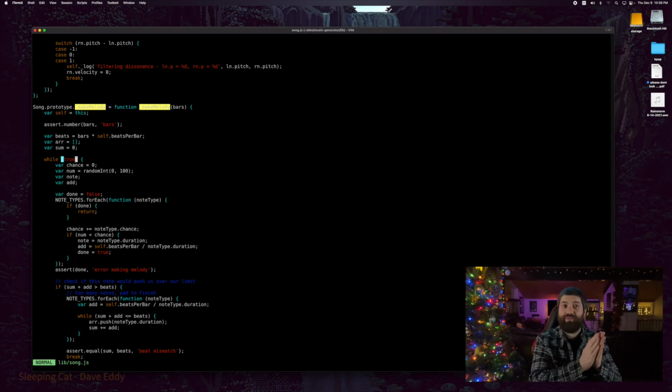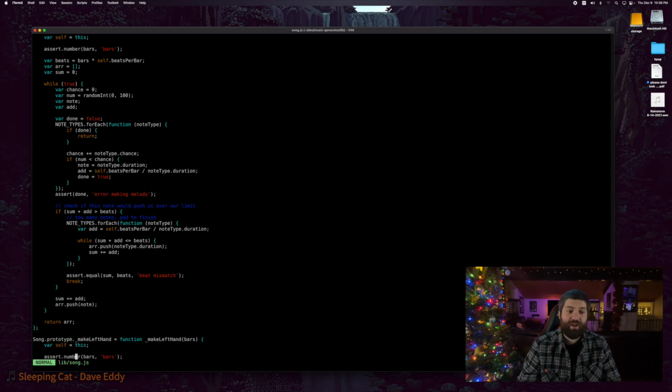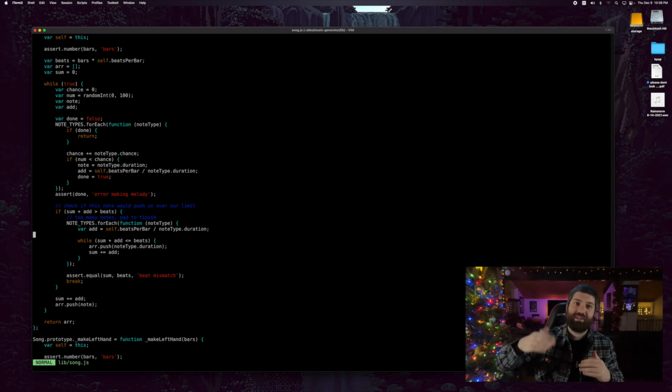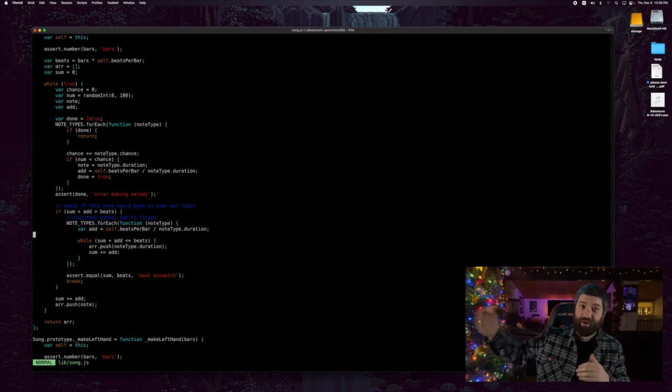We just keep filling this array until we hit those 8 bars. The way we know we're done is once the sum of all the notes we've created plus the note we want to add is greater than the number of beats we could possibly put in the bar. Basically, we keep going until we overflow, but we don't actually push the overflow on. We just push on the smallest note at the end, and we set the volume to 0 on that. So what that means is we just keep adding notes until the last note we're going to add would have caused it to overflow.